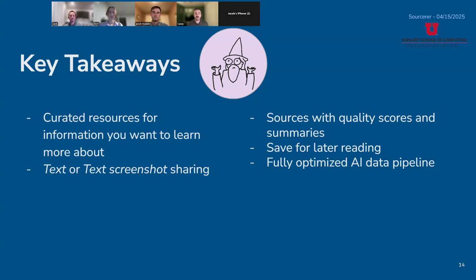Yeah, so what are the key takeaways that we want you to have? Sourcerer is an app that provides you curated resources for information that you want to learn more about. So maybe you're curious about something or confused about something. It lets you do text prompting directly, or you can share images with text on them, and we'll still get those resources back for you. All the sources that you get back will be provided with quality scores and summaries, so you can know how good a source is, how trustworthy it is, and so on. You can save sources for later. Maybe you want easy access to them, or you want to check out the full article later.